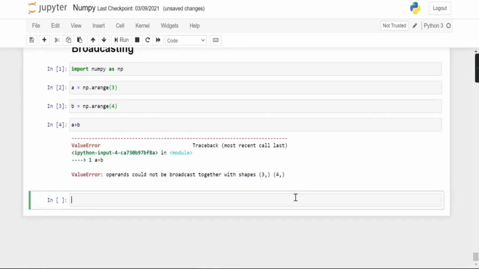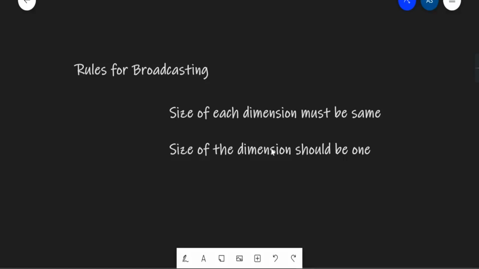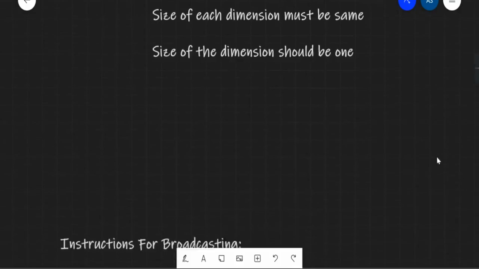So here we got some rules to be followed while performing broadcasting. The rules for broadcasting are: the size of each dimension must be the same, or the size of one of the dimensions should be 1. While checking for the rules, we must also follow the instructions of broadcasting.